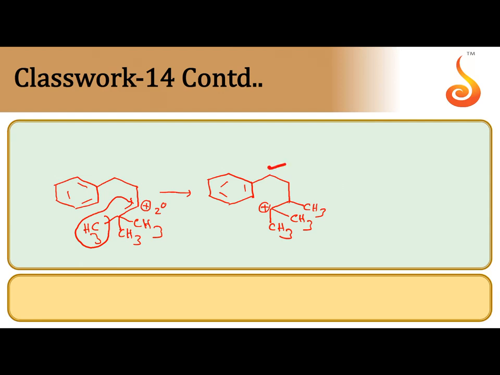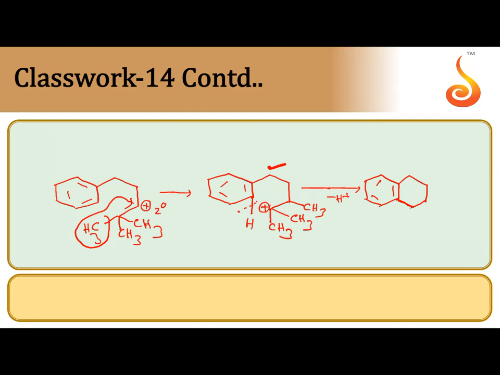This is an ortho-para directing group. At the ortho position, the electrophile, the 3-degree carbocation, will attack. From that ortho position, H+ is substituted by the 3-degree carbocation. H+ is removed, and in place of H+, the 3-degree carbocation is attached.